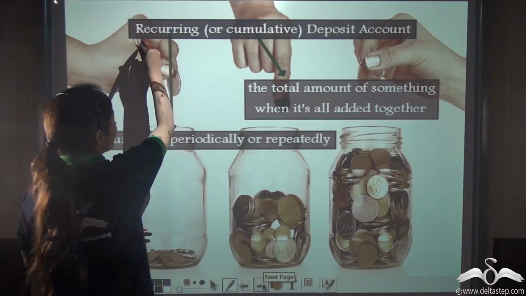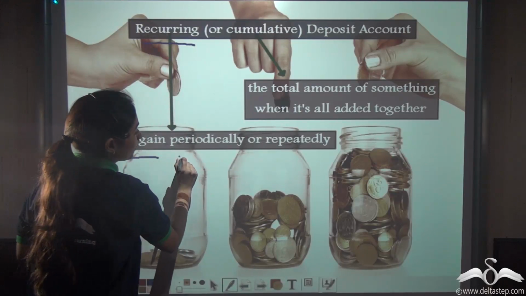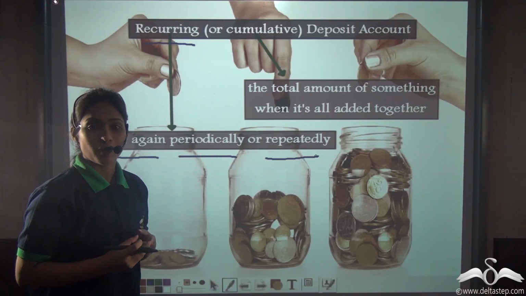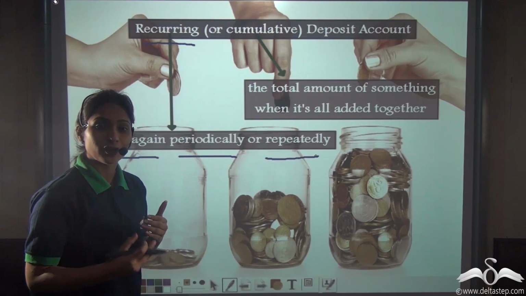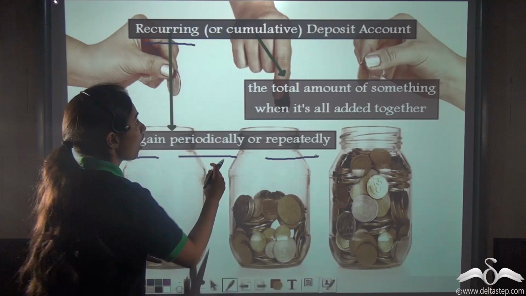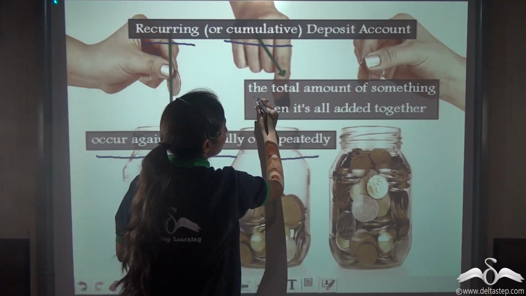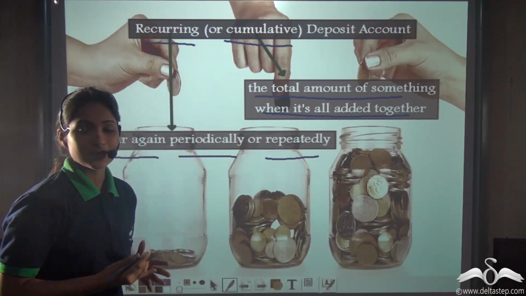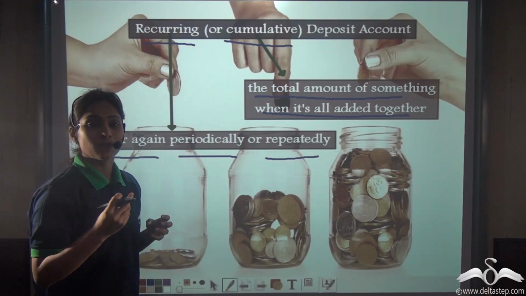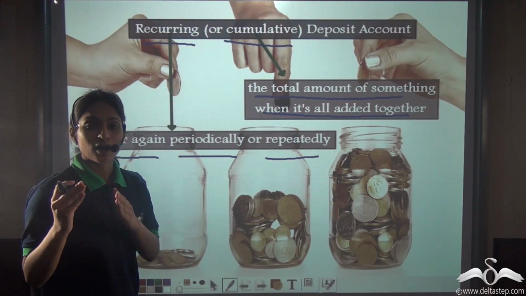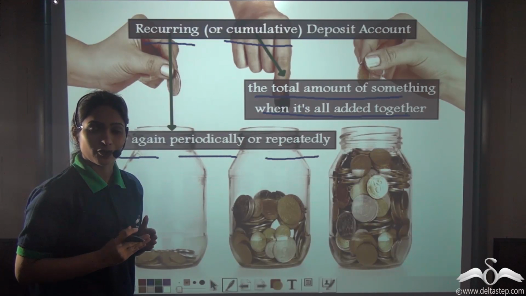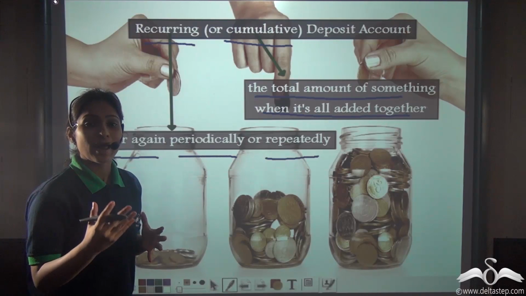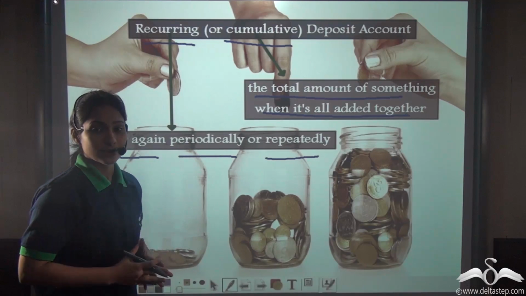Well, the word recurring refers to occur again, periodically, or repeatedly. That means you deposit a certain amount of money every month, that is after a fixed period of time. The word cumulative means the total amount of something when it's all added together. So this means that when you deposit a certain amount of money every month, after a stated period of time, you will receive all that back added up together along with an interest that you receive on your savings.